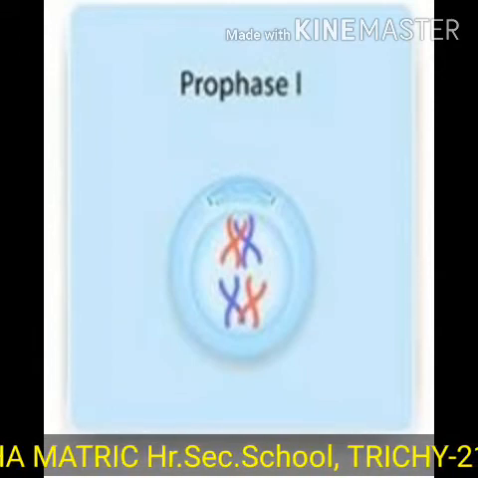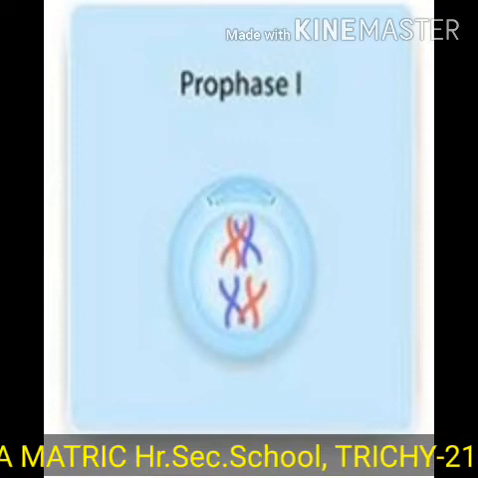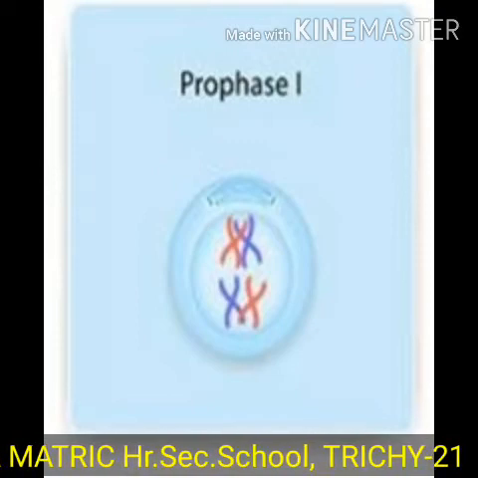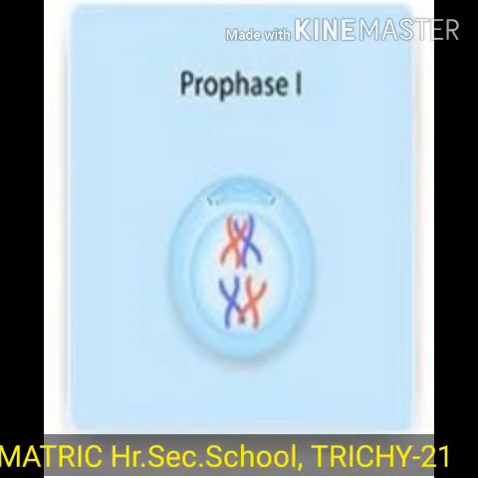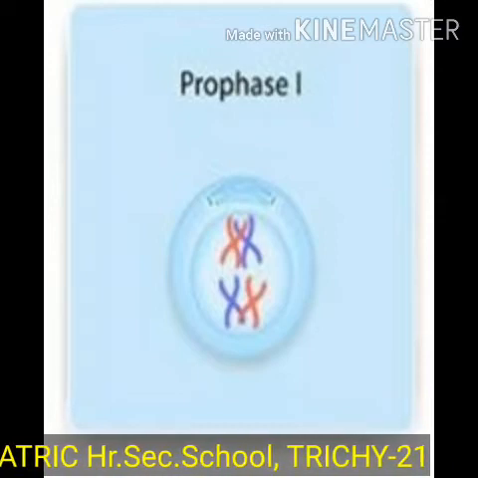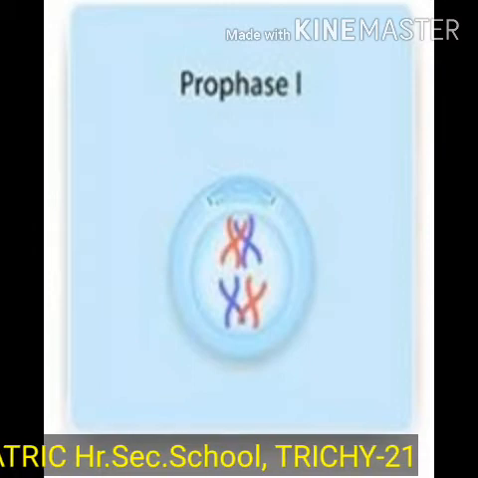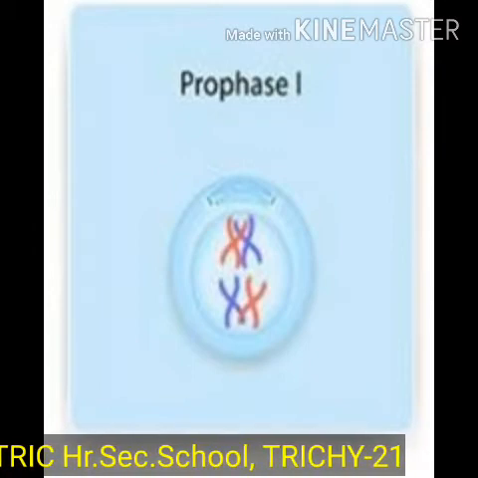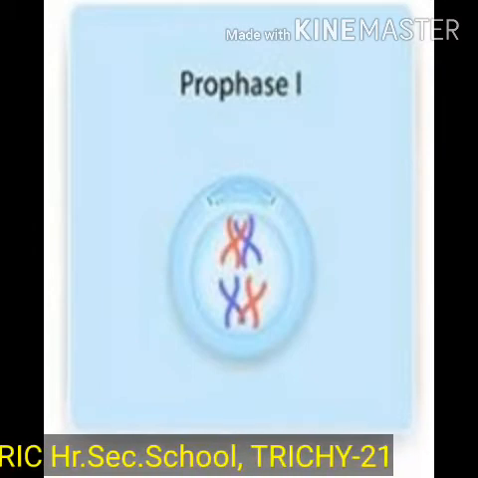Diplotene. Each individual chromosome of each bivalent begins to split longitudinally into two similar chromatids. The homologous chromosomes repel each other and separate.